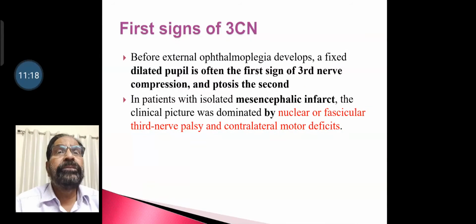There are some first signs of the oculomotor nerve palsy. Before external ophthalmoplegia develops, a fixed dilated pupil is often the first sign of third nerve compression, and ptosis is the second one. In patients with isolated midbrain infarct, the clinical picture is dominated by nuclear or fascicular third nerve palsy and contralateral motor deficits. That is Weber syndrome.